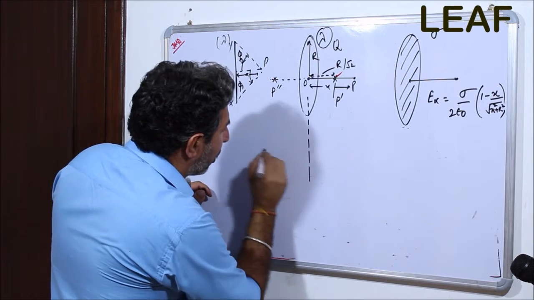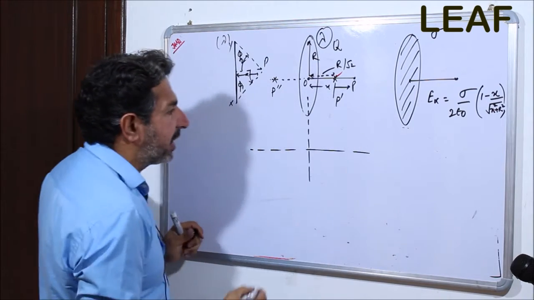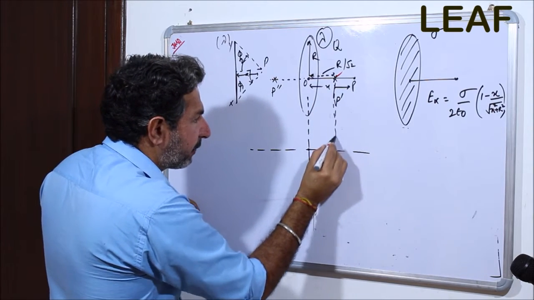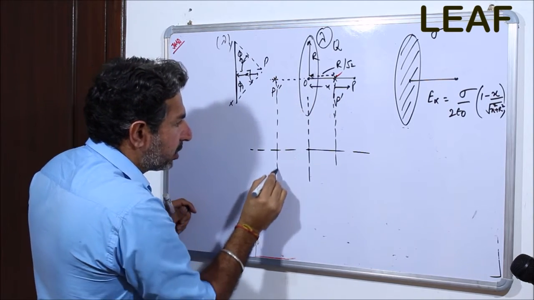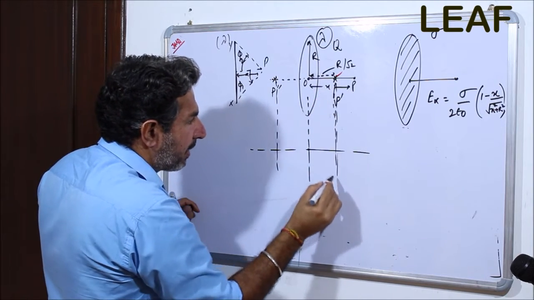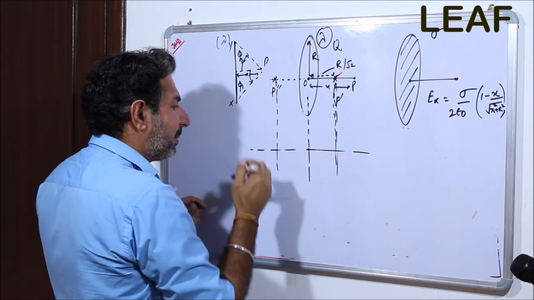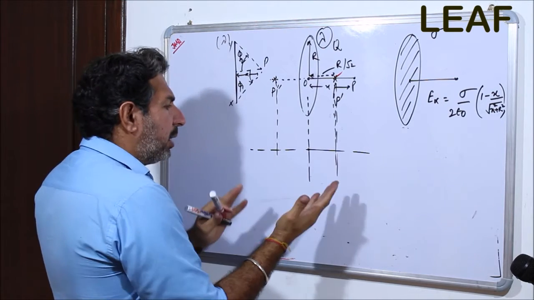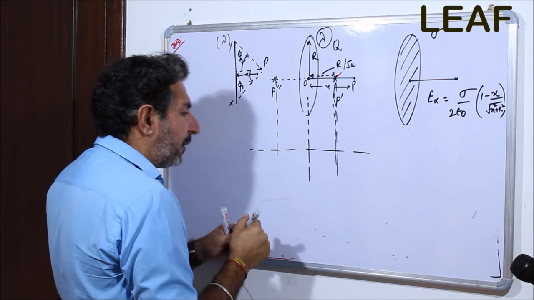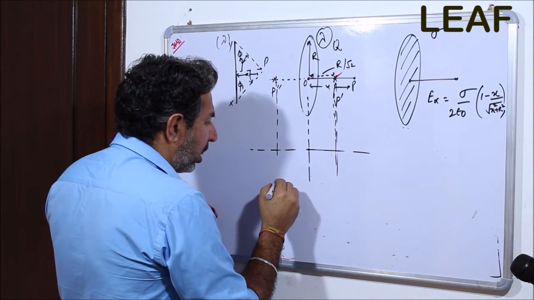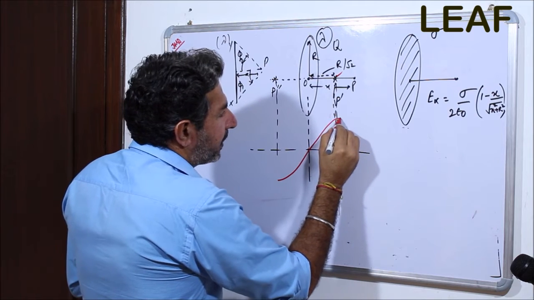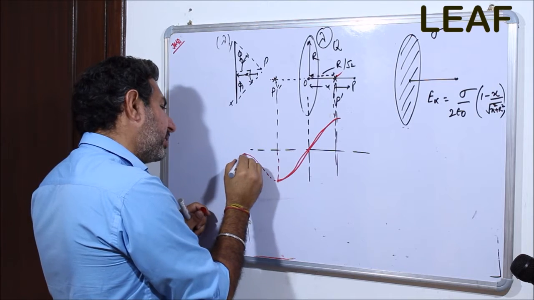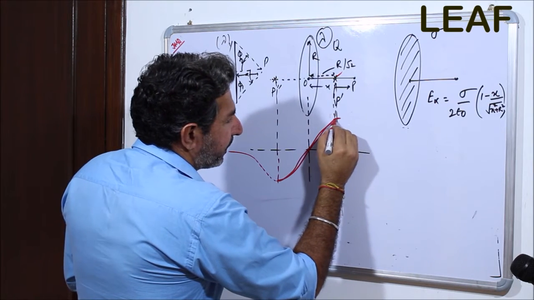If I am going to draw this electric field graphically, I must say the electric field is 0 at this point, and the electric field is going to be maximum at this point and maximum on this side, right? So we are going to represent it; the only difference is the direction of the field. So how am I going to draw it? After this point it is again going to reduce.